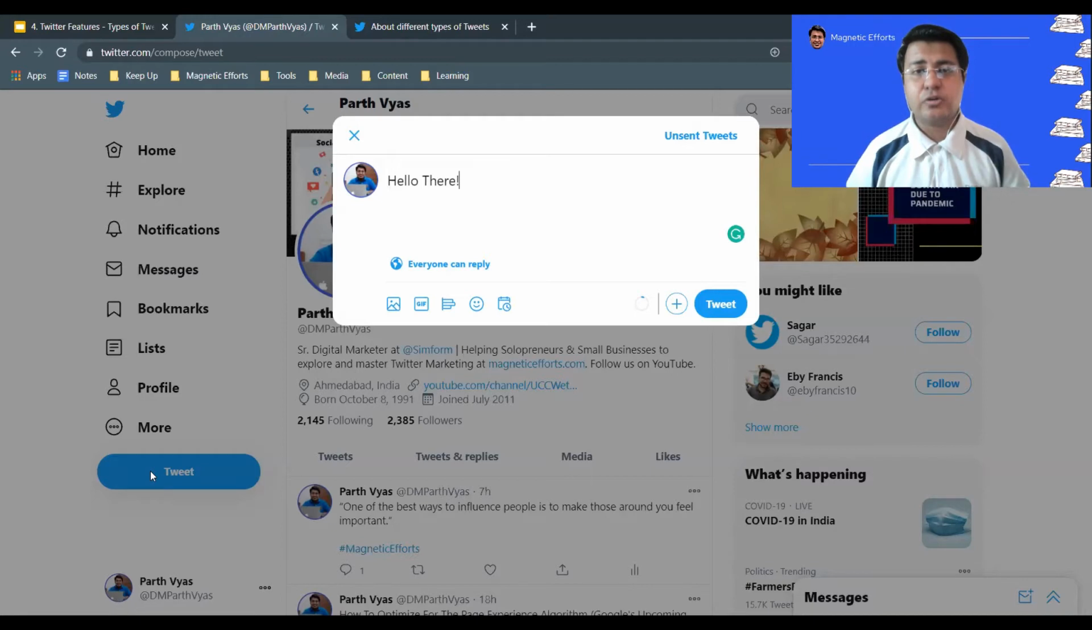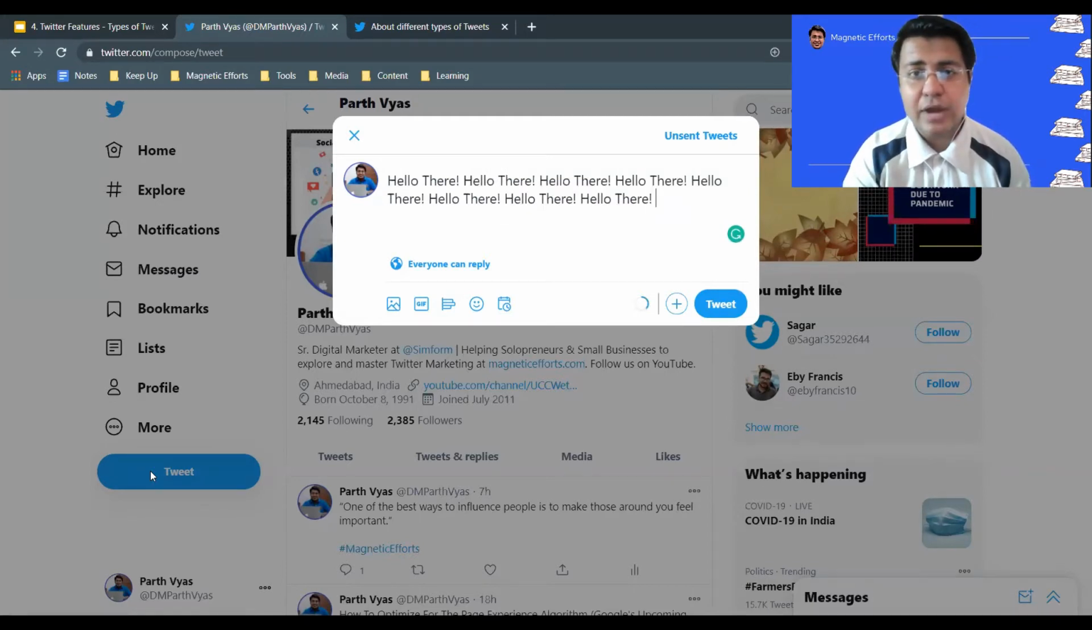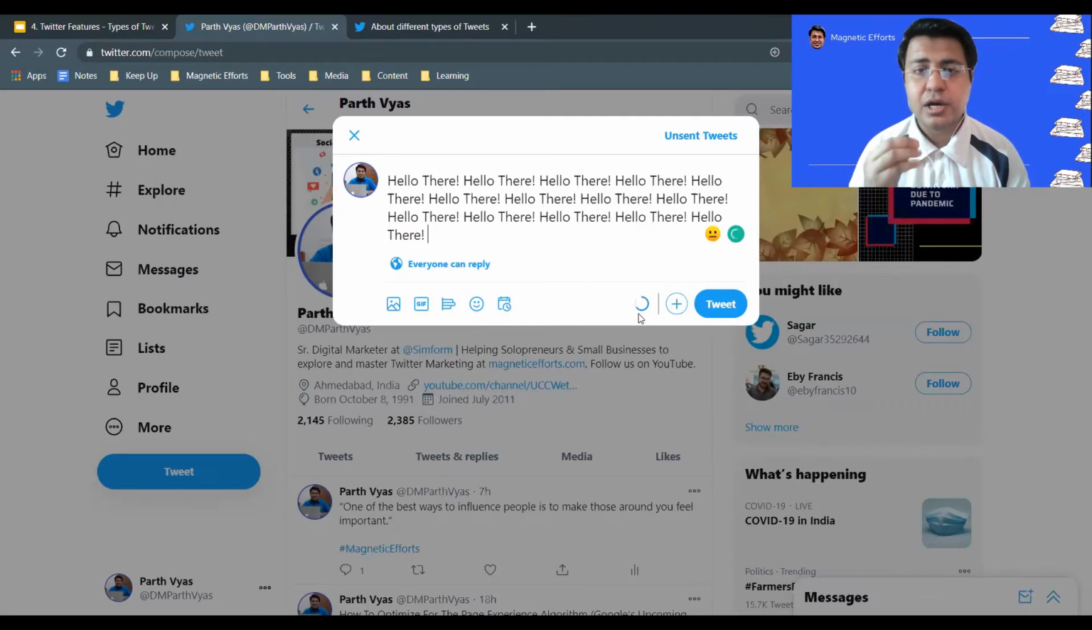This tweet consists of 260 or 280 characters. I exactly don't remember, but I guess it is 260 characters. And once I am adding a couple of characters, words over here, you will notice that this circular bar is filling up. It shows how much blank space for characters I have left in order to make a tweet, right?